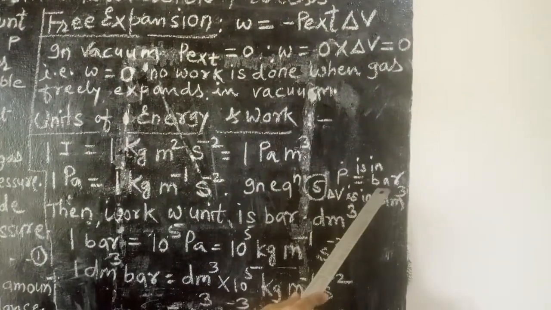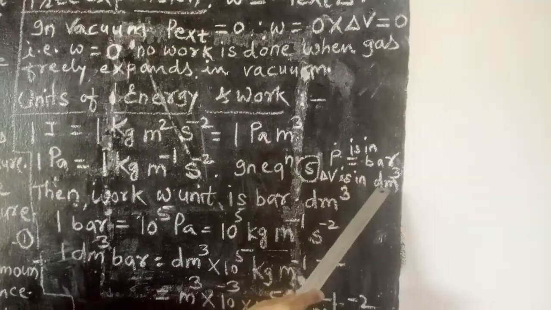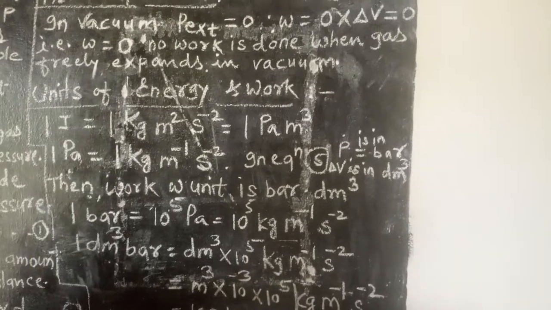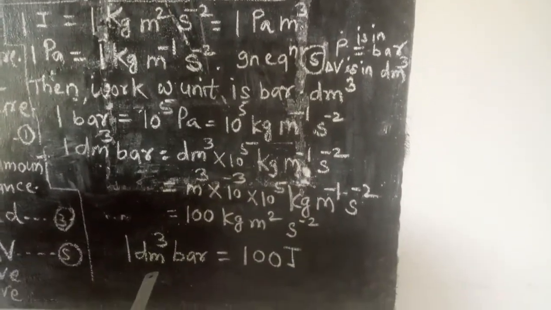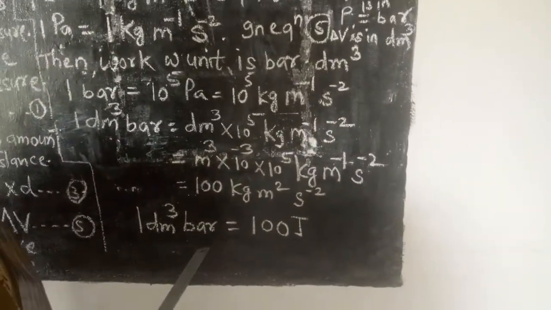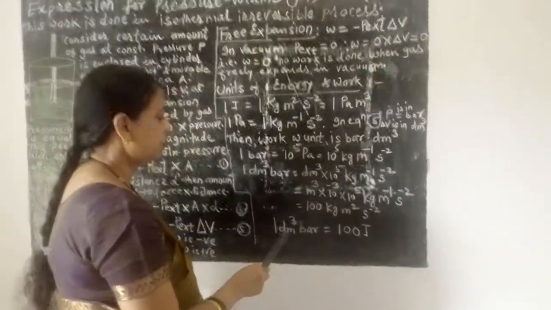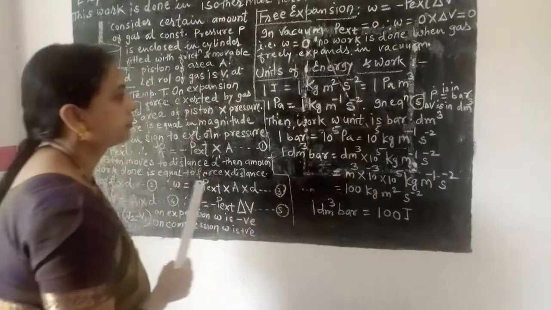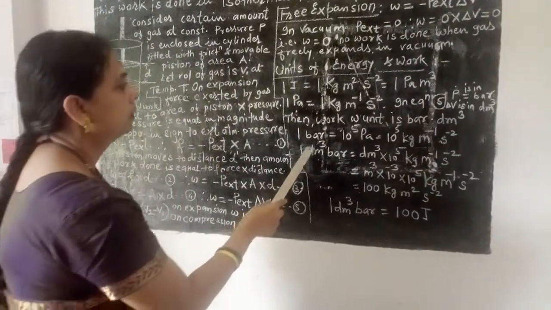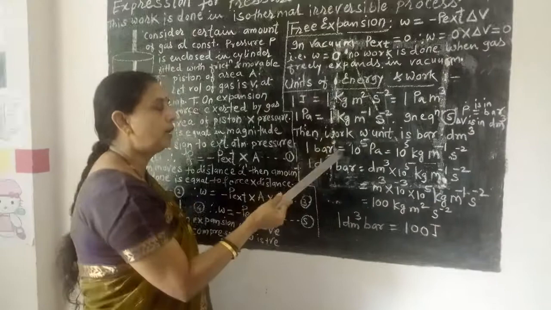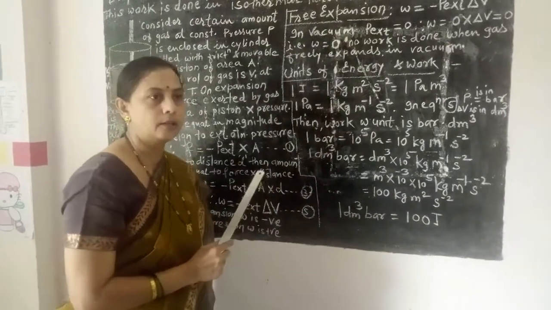So when pressure is in bar and change in volume is in cubic decimeter, then W is given in decimeter cube bar. So you have to remember all these formulae, and next we will apply this in the numericals. Okay.